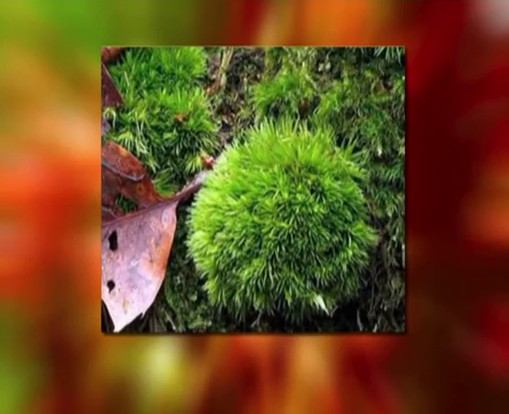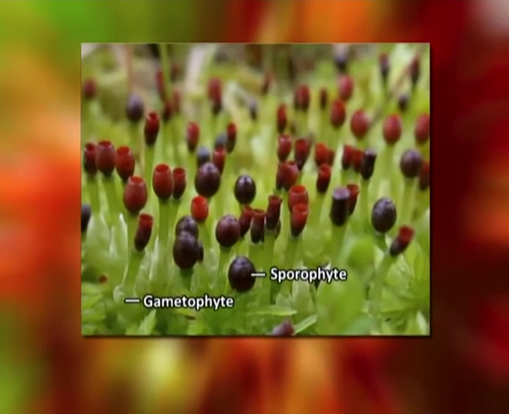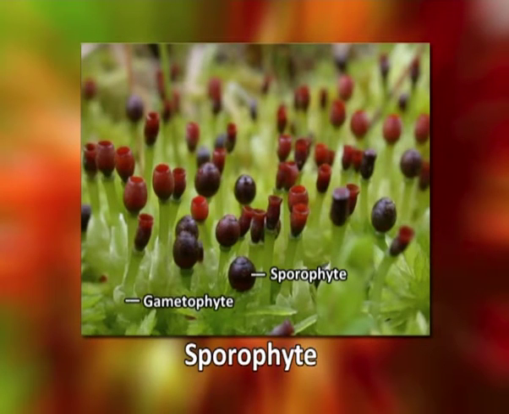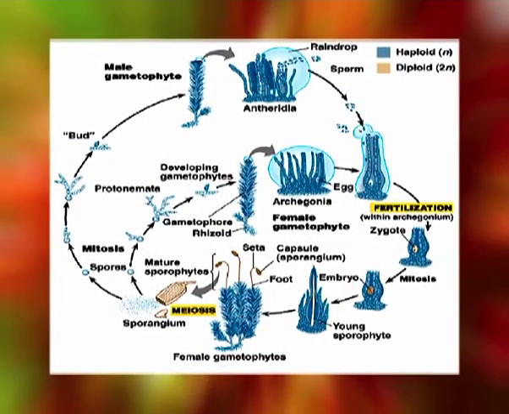The gametophyte in bryophytes is haploid, green and independent, while the sporophyte is diploid and dependent physically as well as physiologically on the gametophyte. In the life cycle, gametophyte bears gametes which fuse to form the zygote, which develops into sporophyte, which after development undergoes meiosis to form spores which give rise to the gametophyte again.